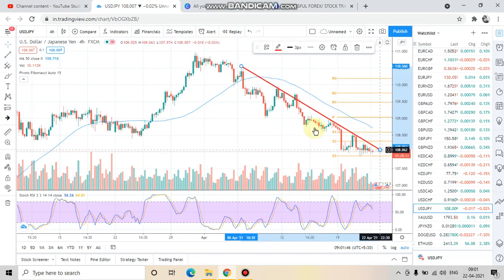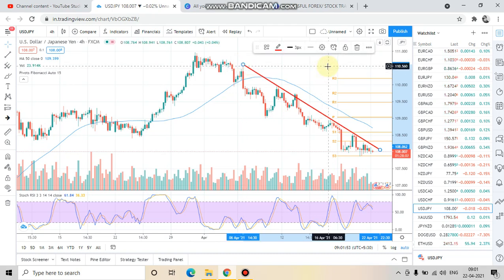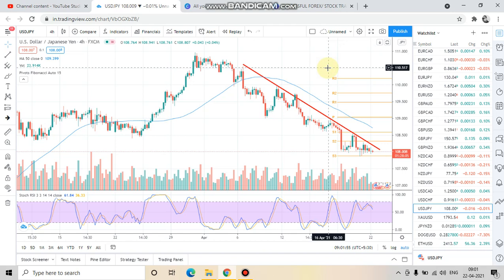As I always say, you should always look for the area of value before executing any trade. Whenever market is in uptrend, you look for buying opportunities, and the area of value will be near the support. Whenever market is in downtrend, the area of value is always near the resistance.